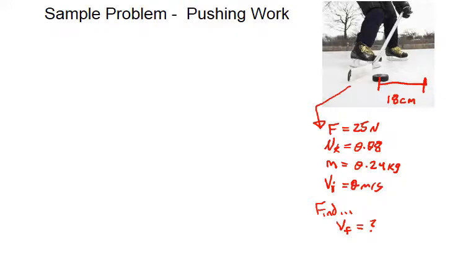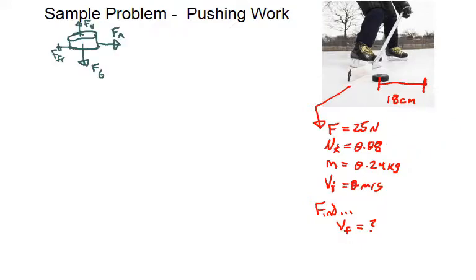Okay, so let's bring this all together as we consider the work changing a system and incorporating friction as well. So let's say we have a hockey puck here that's hit by this hockey player over 18 centimeters, so 0.18 meters. We have the force of the hockey stick on the puck. The puck is starting from rest, but we do have some friction. 0.08 is the coefficient of kinetic friction, and we want to find out what's the final speed of this puck.